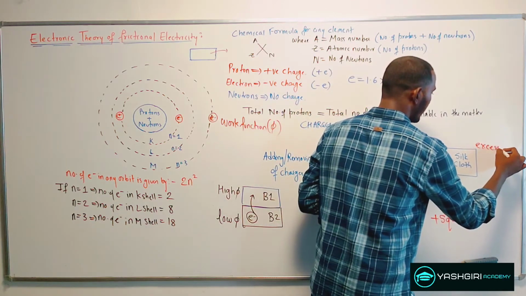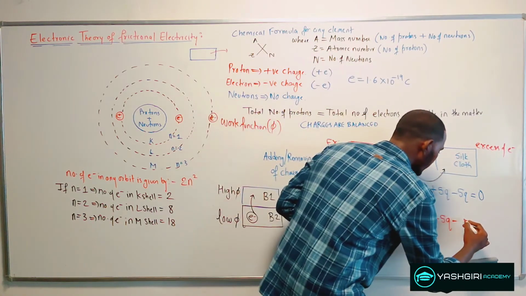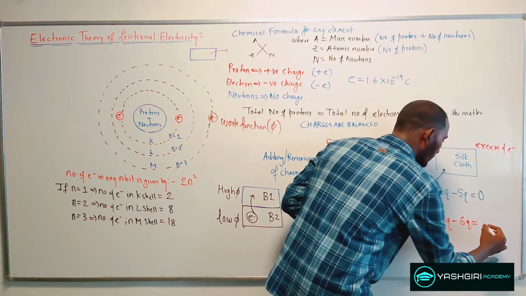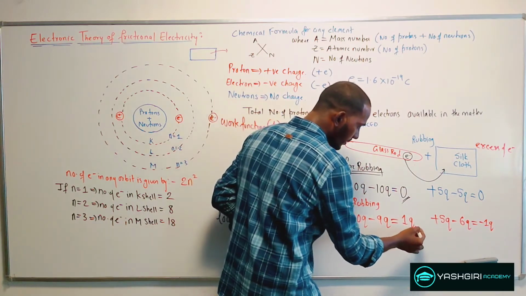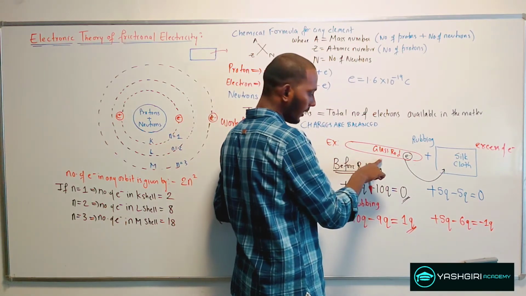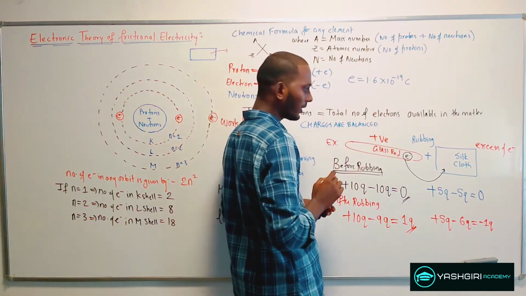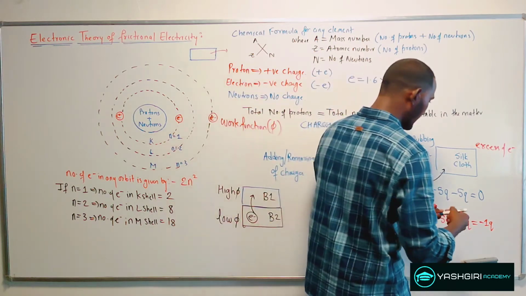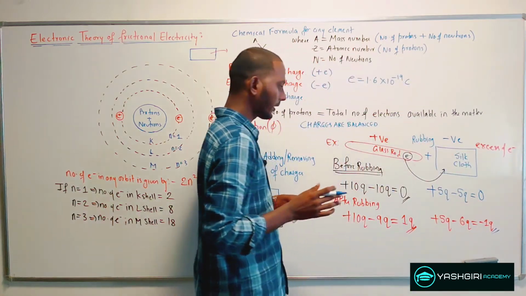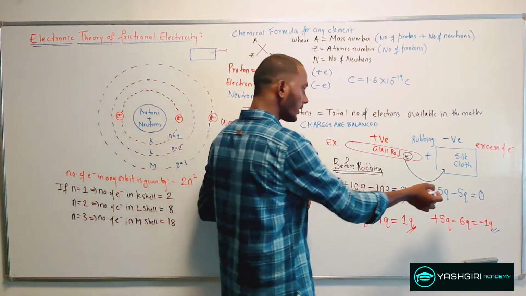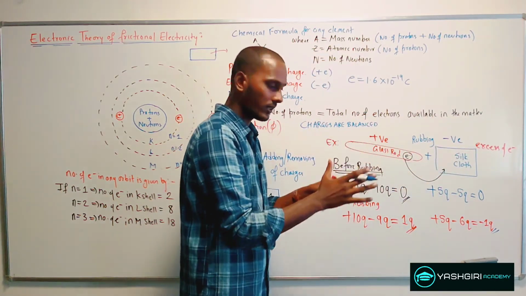Here there is an excess of electrons. So minus 5q will become minus 6q, which will be equal to minus 1q. So overall, the charge on the glass rod is positive. So I can say this glass rod will carry a positive charge, and a silk cloth will acquire a negative charge.